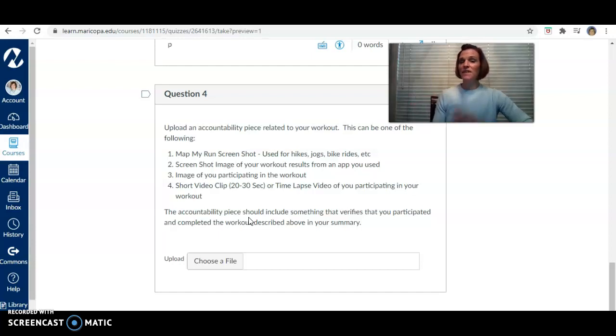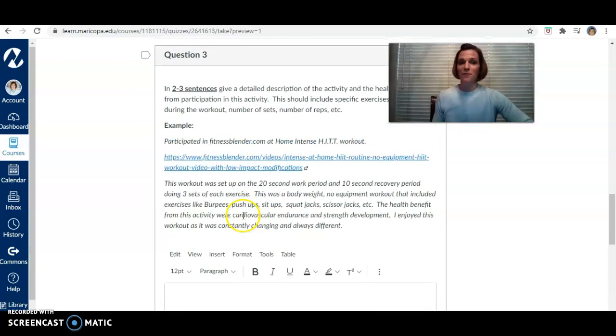If you did a fitness video, or even if you did a hike, you can snap a selfie of yourself. You can take a short video or a time-lapse video of you completing the workout. Okay, all of those are great options to use for your accountability piece. If you have questions about your accountability piece, just send me a message and I'll let you know if that hits all of the requirements.